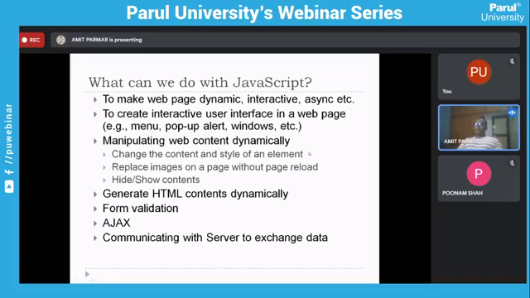Manipulating a web page dynamically. If you want to change some particular content, you may have seen certain websites where there are different country, state and city drop downs. If you select a country, the next drop down for the state will get dynamically changed, and then when you select the particular state from that drop down, the city list will be rendered accordingly.